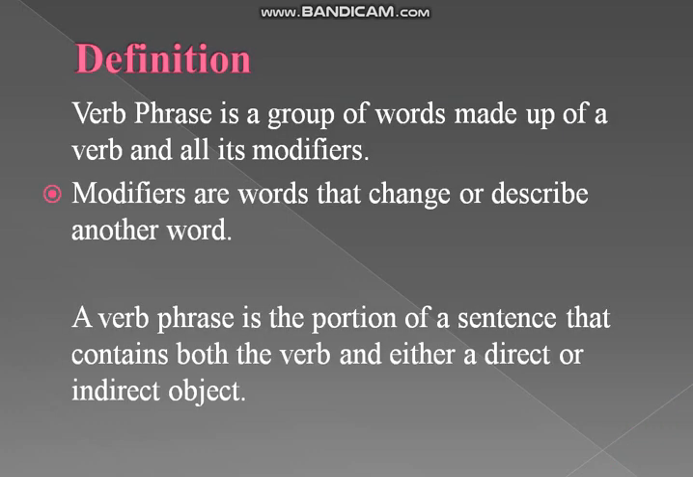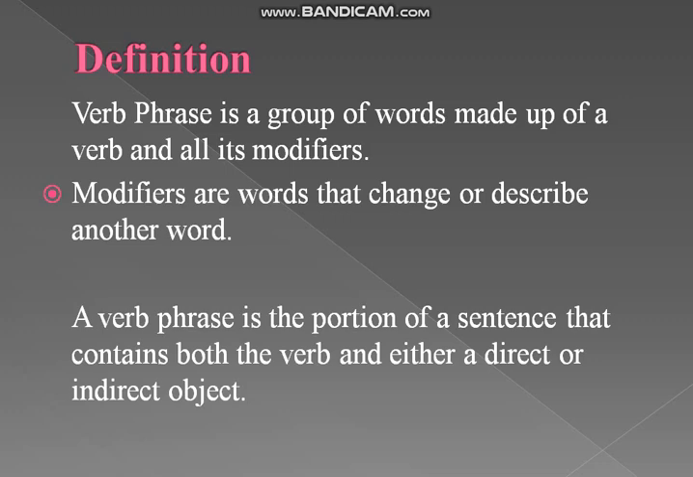Its definition is: verb phrase is a group of words made up of a verb and all its modifiers. So what we call a verb phrase would consist of a verb along with its modifiers. What are modifiers? Modifiers are words that change or describe another word, that tell us something about another word. Modification means when we change something or improve something, we describe something. So modifiers are words that change or describe another word. So the verb along with its modifiers would be verb phrase.